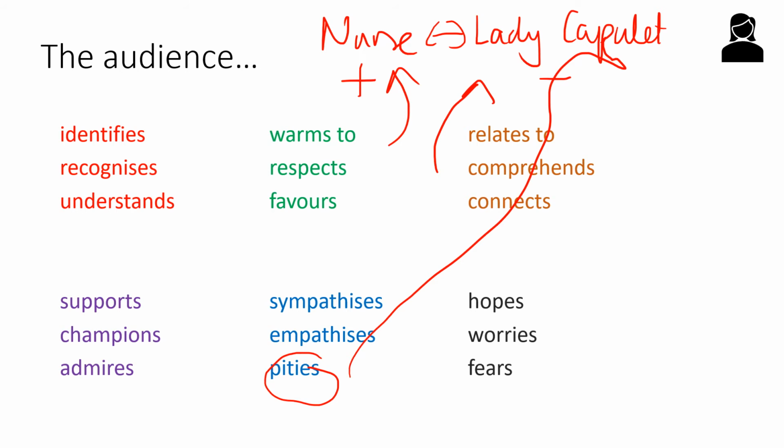We like the nurse, but we pity Lady Capulet, because the nurse is everything Lady Capulet should be, but maybe she doesn't know how to behave. She's awkward. And remember, as we said at the opening of the play, she is very, very awkward around Juliet. And so maybe that's what Shakespeare's trying to make us feel, this pity towards this character. And by placing her next to the nurse in scenes, that makes it clear to us.